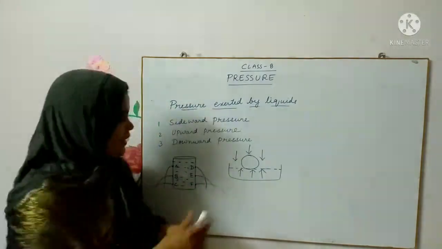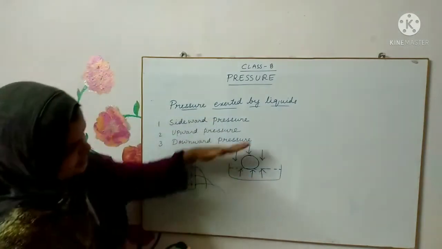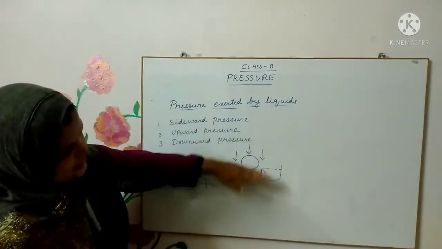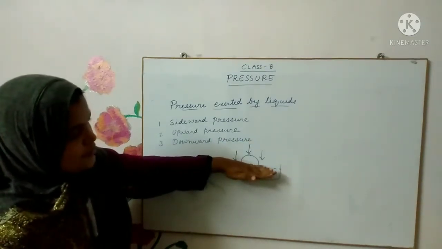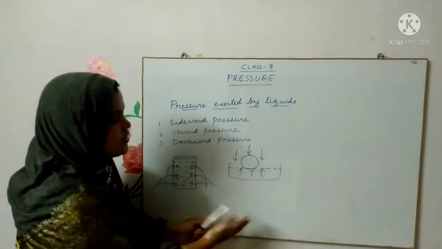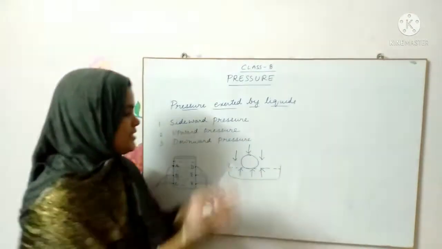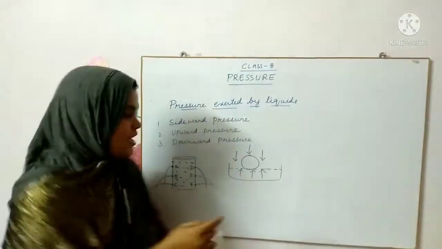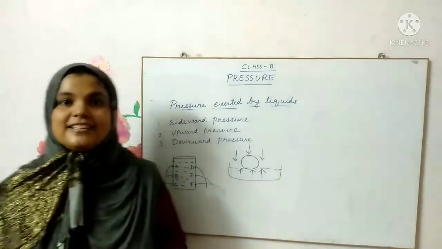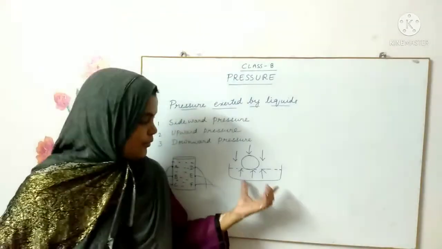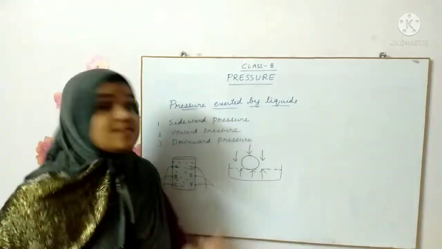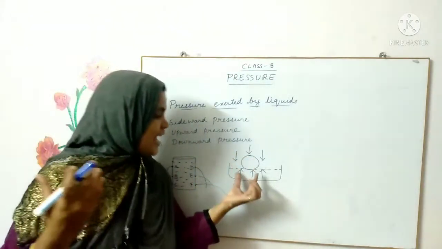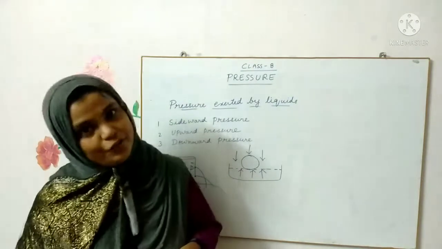And why is that happening? Push the ball down, immerse it half or completely, and all of a sudden when you leave it, the ball just bounces up. So it shows the upward pressure. The water taken in the bucket or tray pushes the ball upwards, and that shows the upward pressure of water.